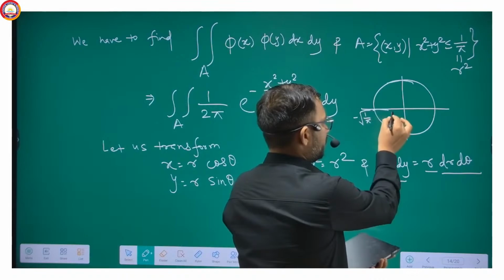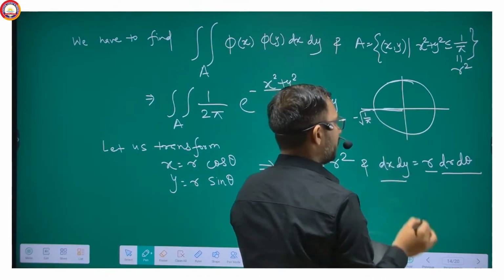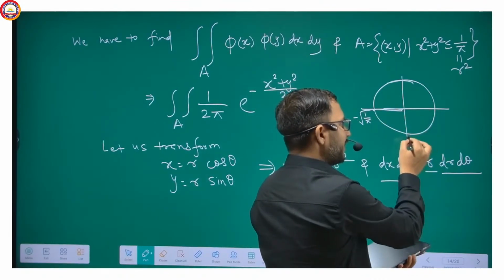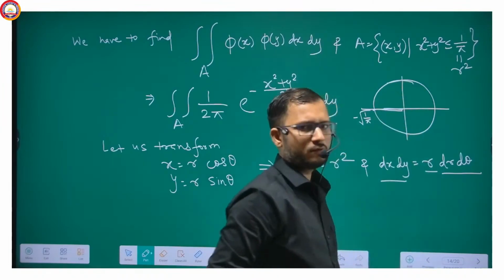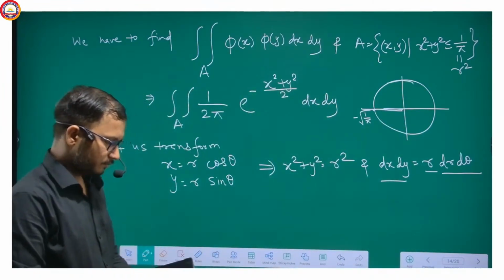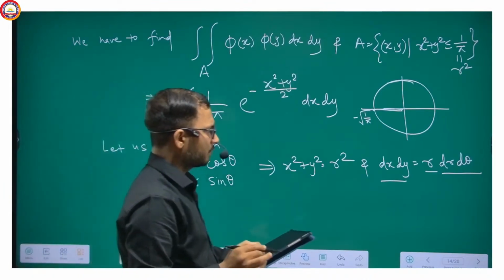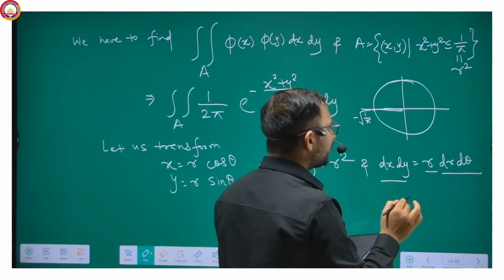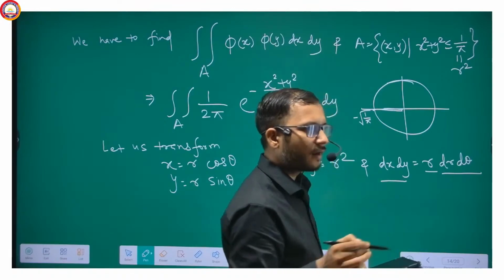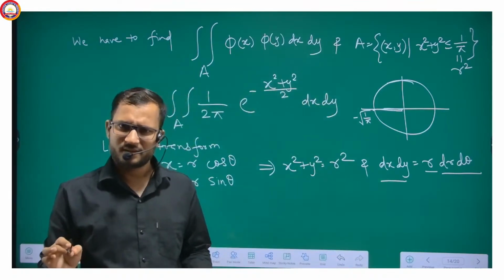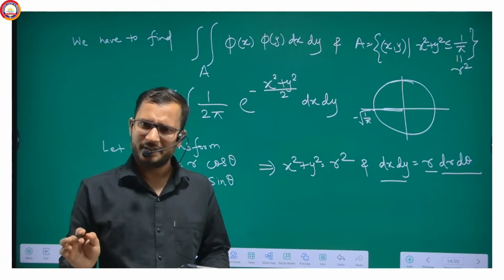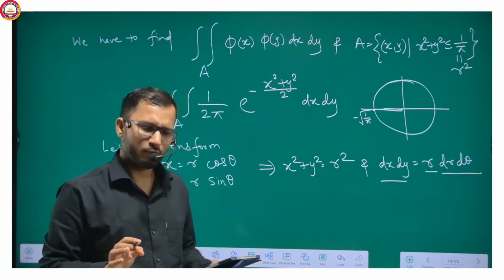Because this is root under 1 by pi, this is 1 by root pi, this is minus 1 by root pi, and this is also 1 by root pi. Now, what is the range of r? R is a length, and so the range of r is 0 to 1 by root pi.